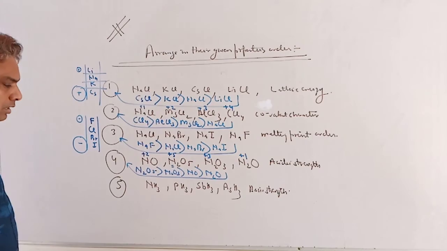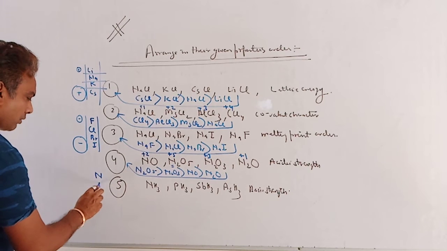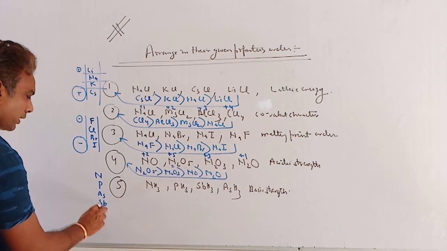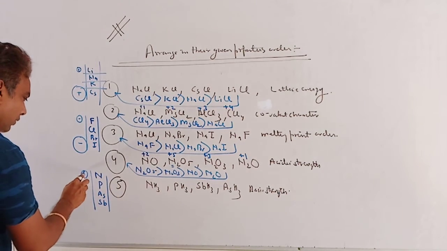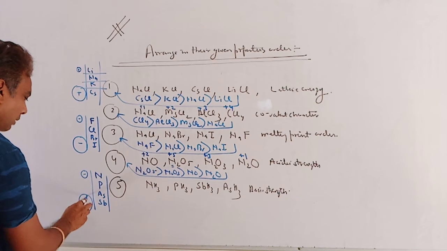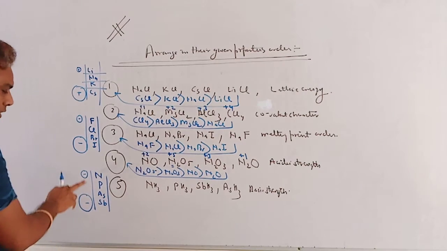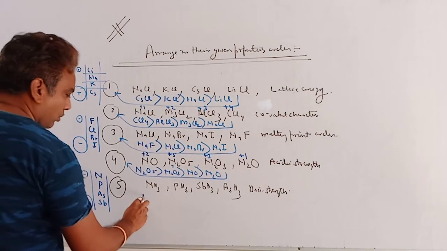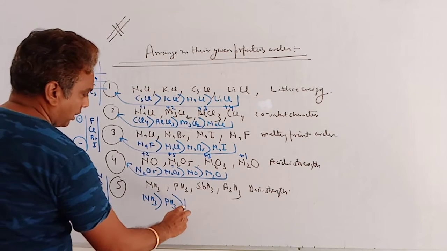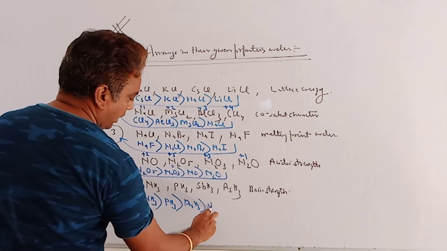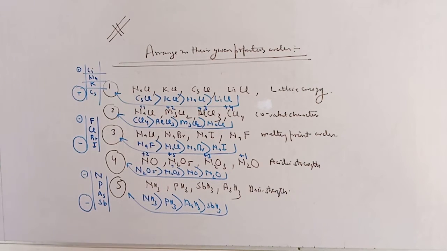Next is basic strength. In case of nitrogen family, here is nitrogen, phosphorus, arsenic, then antimony. This is the position in the periodic table. So maximum polarization shows lowest basic character. So most basic is NH3. So the order of basic strength is NH3, PH3, AsH3, then last one SbH3. This is the answer in case of basic strength. Clear?